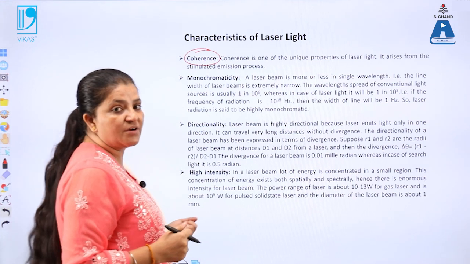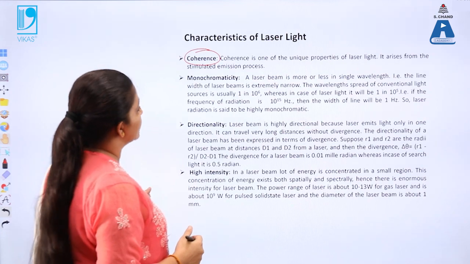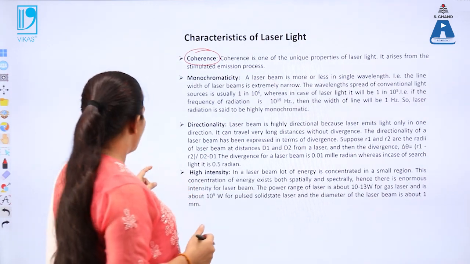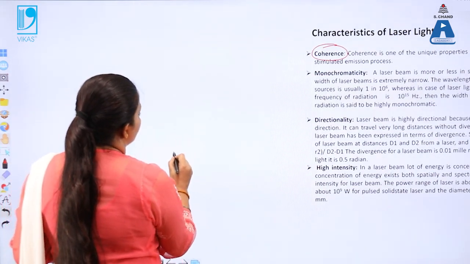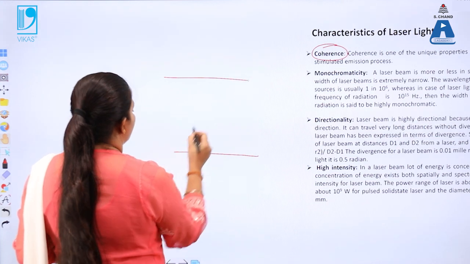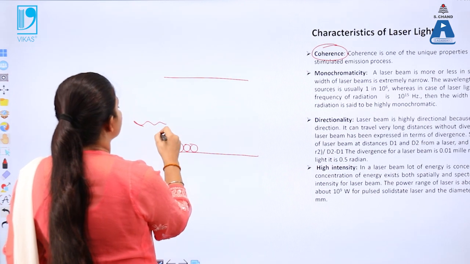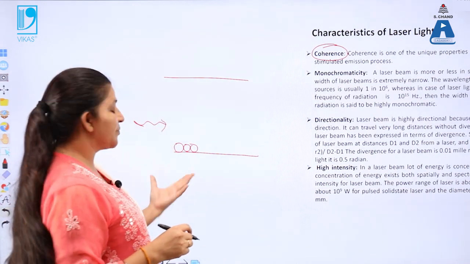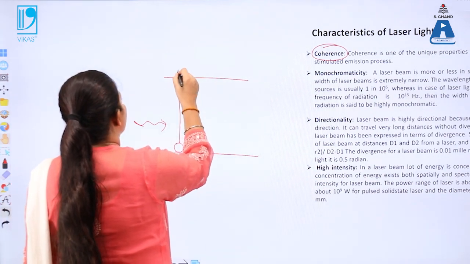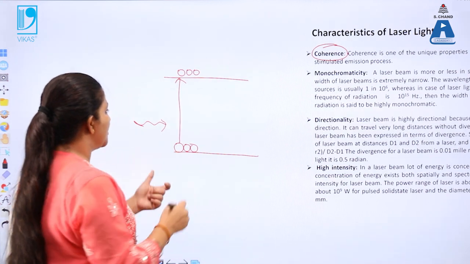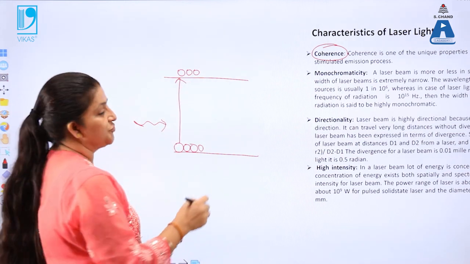Laser lights are highly coherent in nature. Coherence is one of the unique properties of the laser light. It arises from the stimulated emission process. We know that in the case of laser light, a few steps occur. One, when light falls on the atoms which are present in the ground state, the atoms will jump from the ground state to the excited state. This is called stimulated absorption.